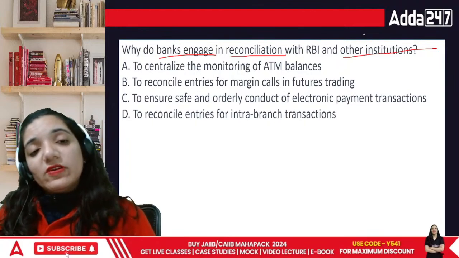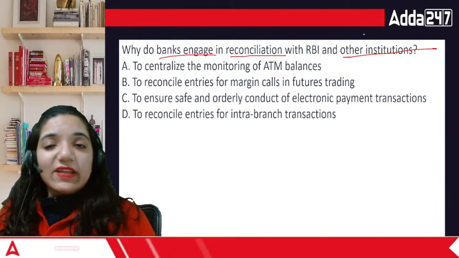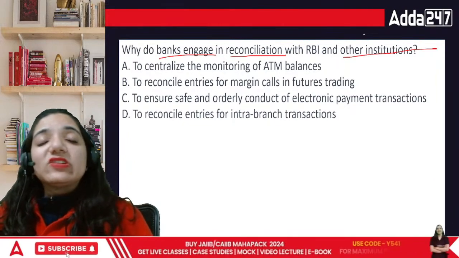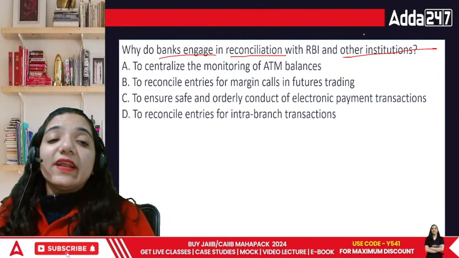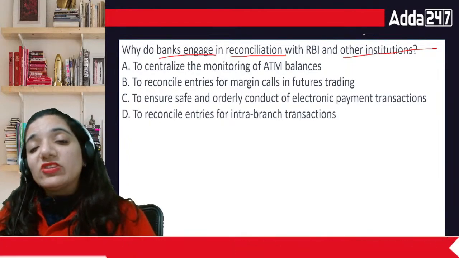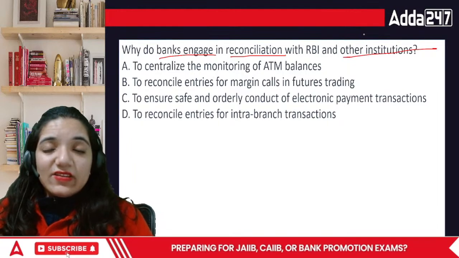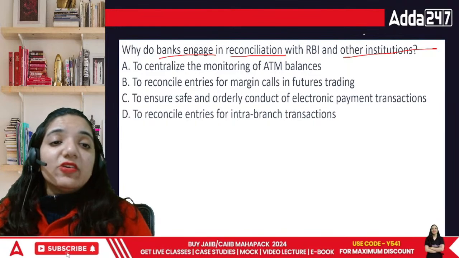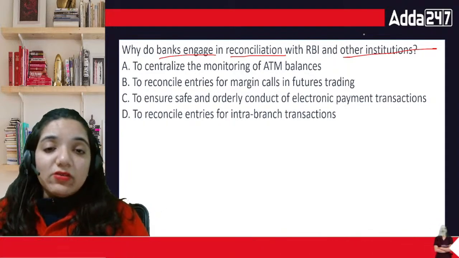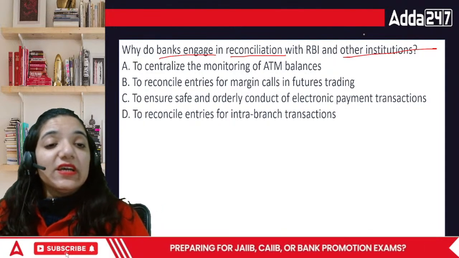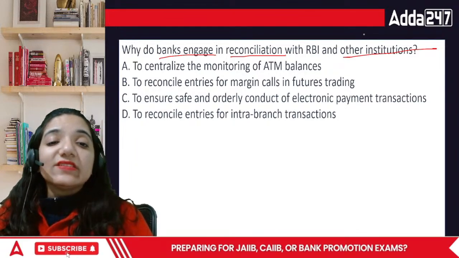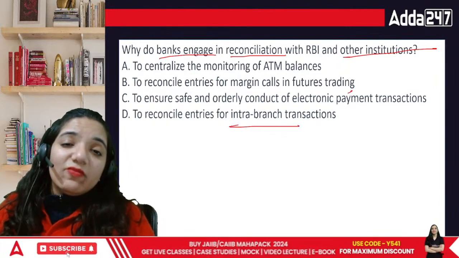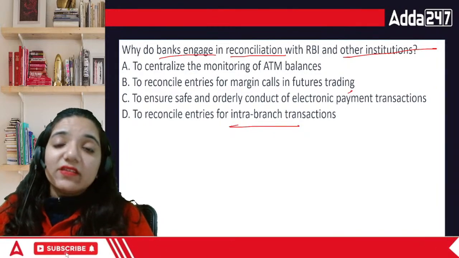They do it to centralize the monitoring of ATMs. You don't work with other institutions for ATMs, right? There are certain ways of regulating your own RBI, your ATM system. Then, reconcile entries for margin calls and futures trading. That is a very specified sector. Then, to ensure safe and orderly conduct of electronic payment, or to reconcile intra-bank transactions. If I look at intra-branch, that is also there, but